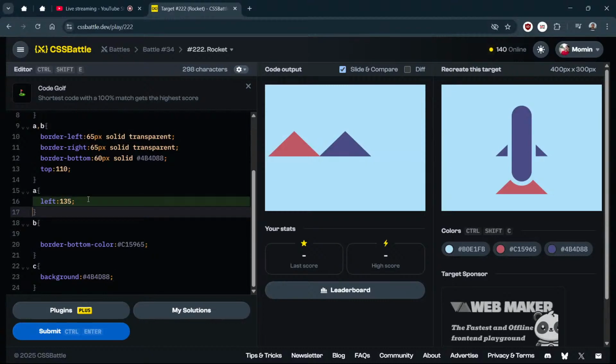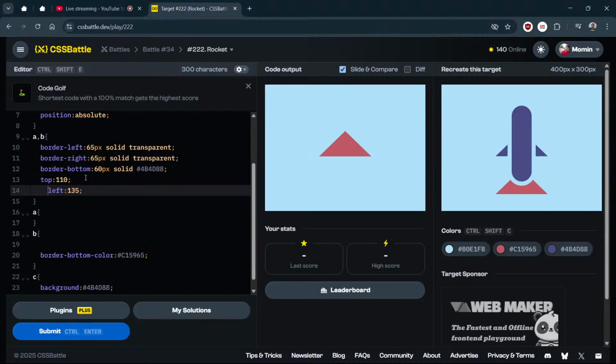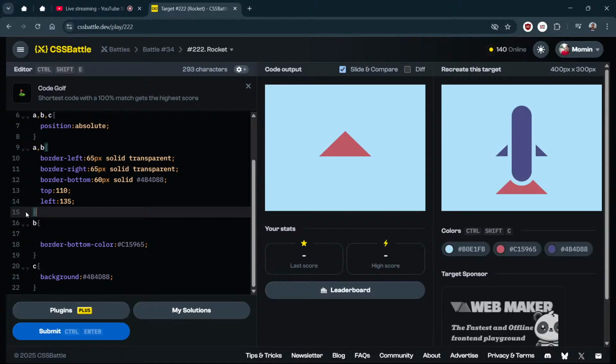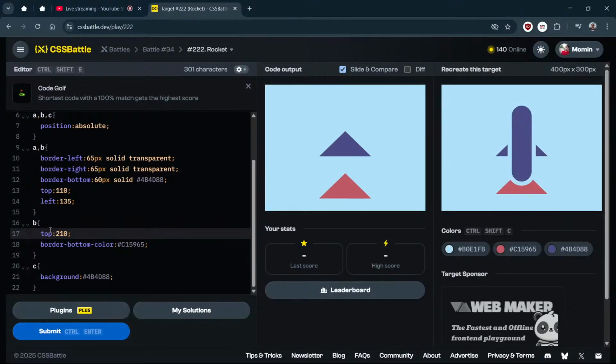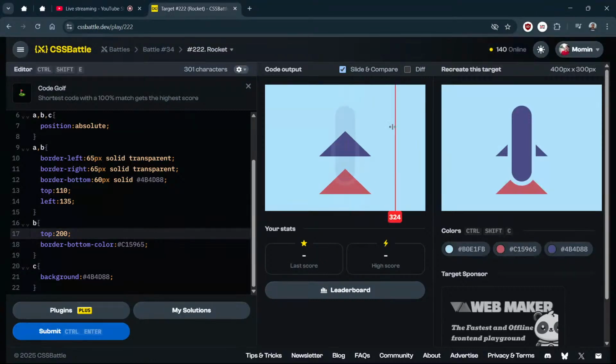So this part also I can move then here. I think both are on top of each other. So A once I can remove, and for B only I need to add top more from the top. That might be 200. 200 is much. 180 might work. Let's just open the diff. We need to increase. Make it 200 only. Yeah, 200 is correct only. It is nice. Now we have these two triangles, you can see.